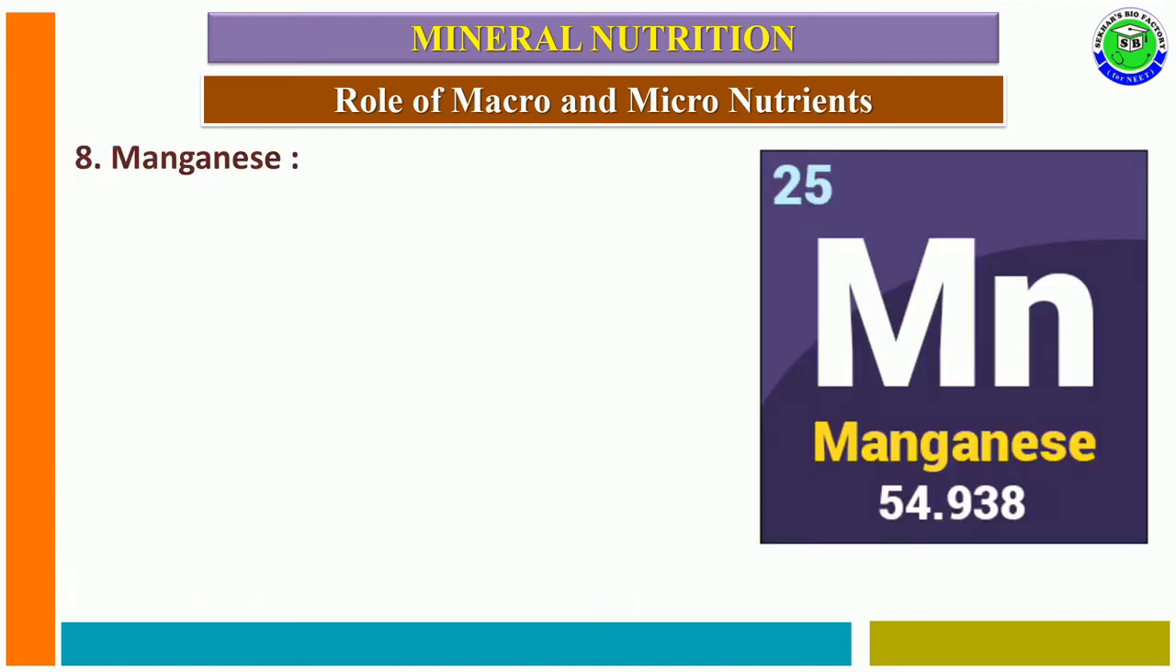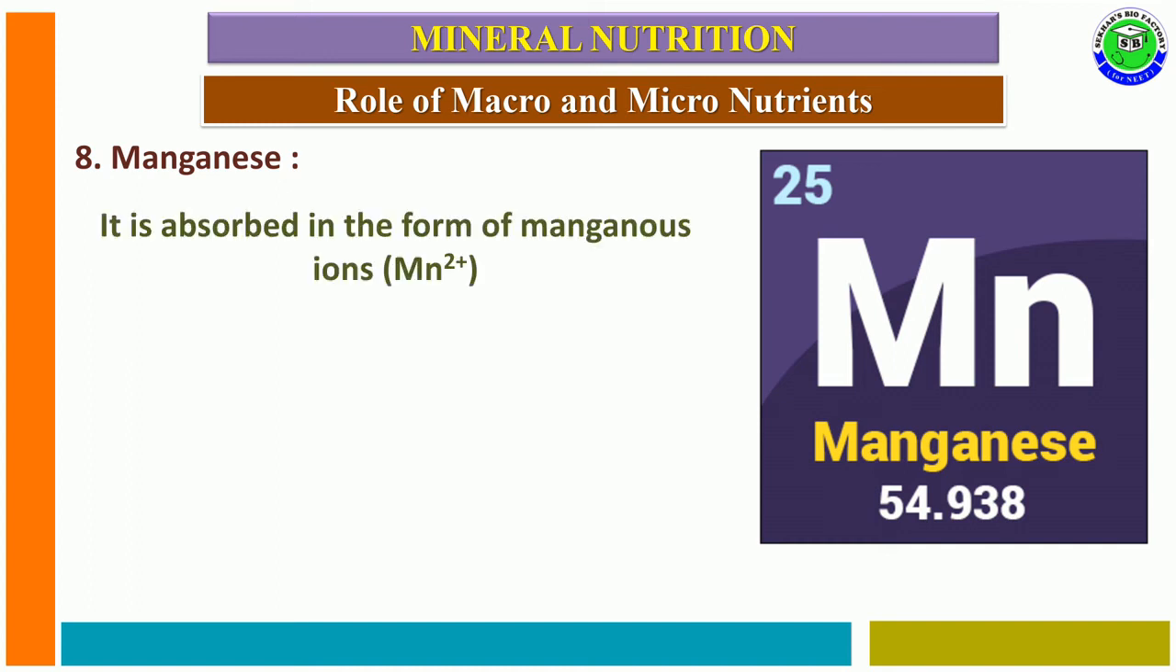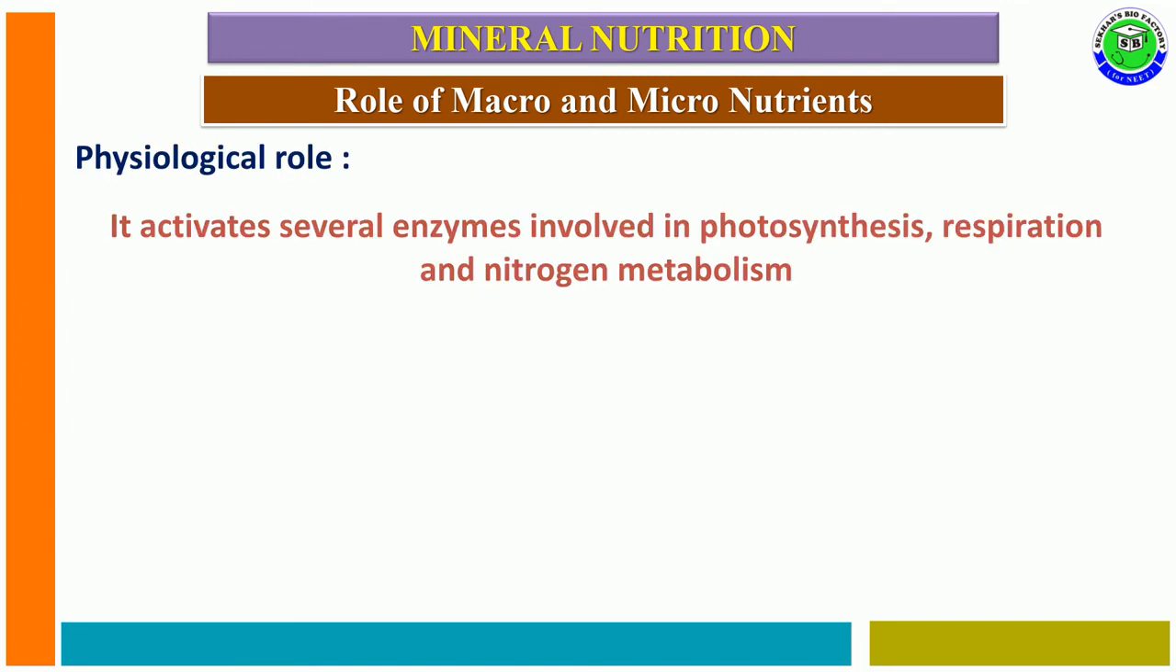The eighth element is manganese. Manganese is absorbed by plants in the manganese ionic form, Mn2 plus. These manganese ions are mainly required in leaves, seeds, etc. The main physiological role of manganese ions is the activation of several enzymes which participate in photosynthesis, respiration, and even nitrogen metabolism.